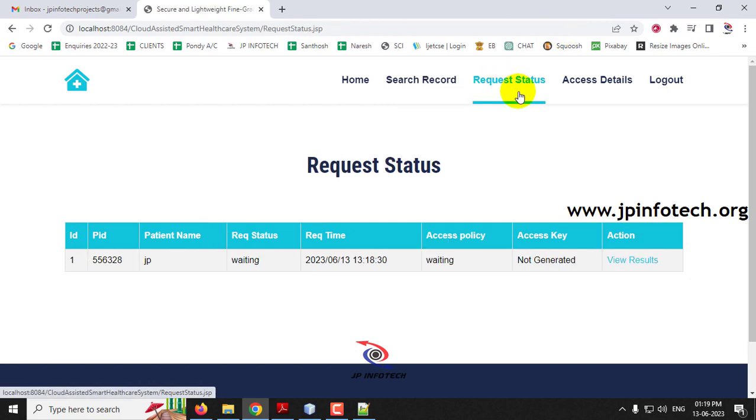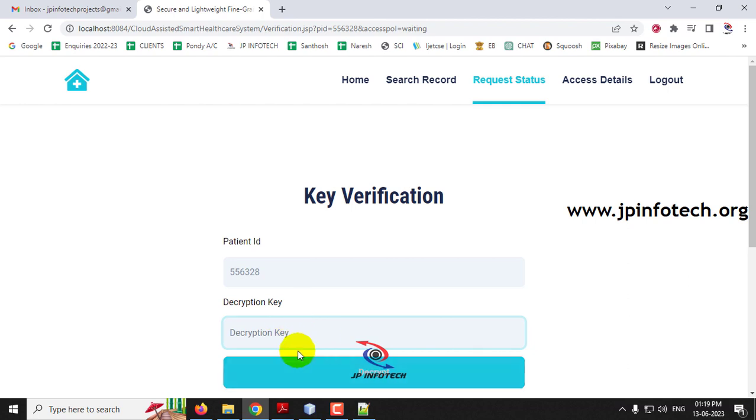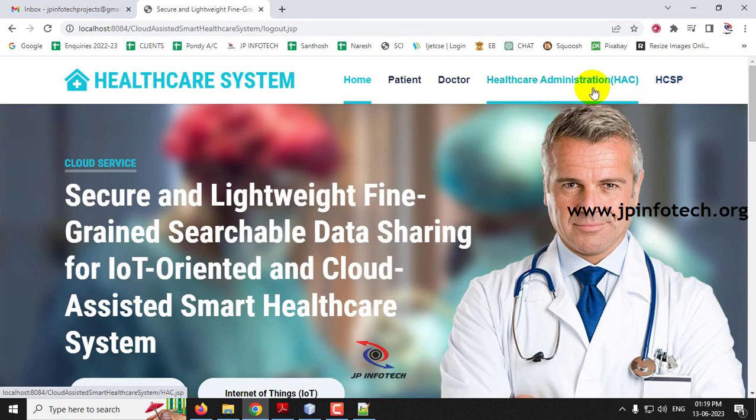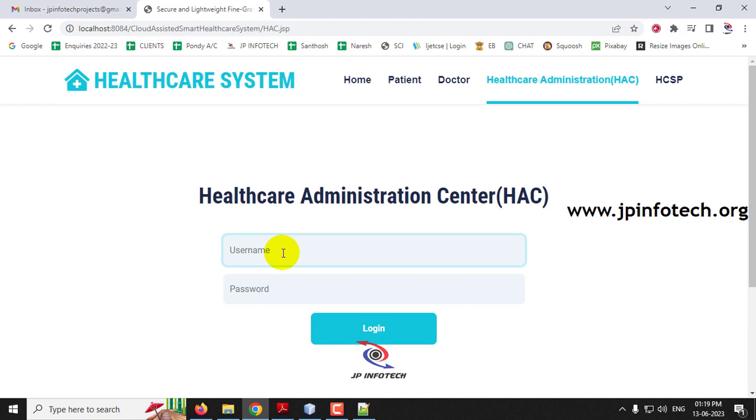Now you can go to the request status. You can see this doctor has requested the data of the patient called JP, and the status is waiting. So without approval, the doctor cannot see the details. If you click view details, it will ask for the decryption key. If you give some random key, you can see it is an incorrect key, and you cannot get the details.